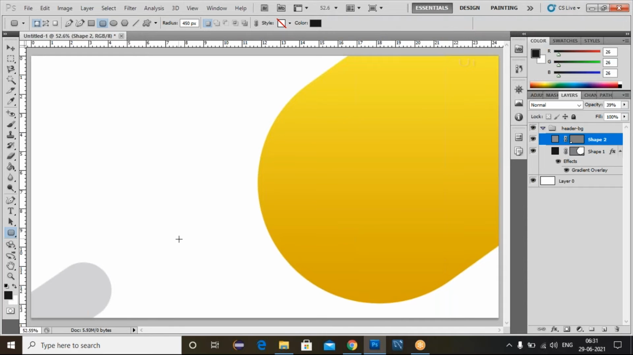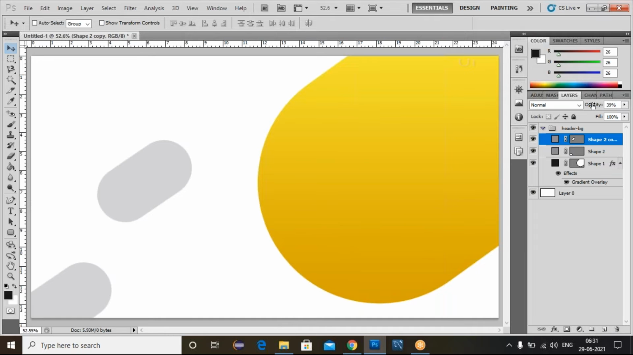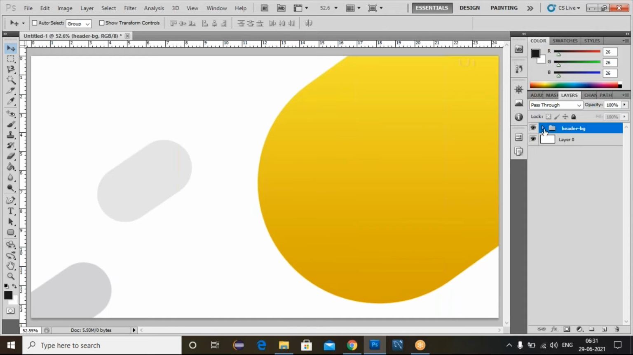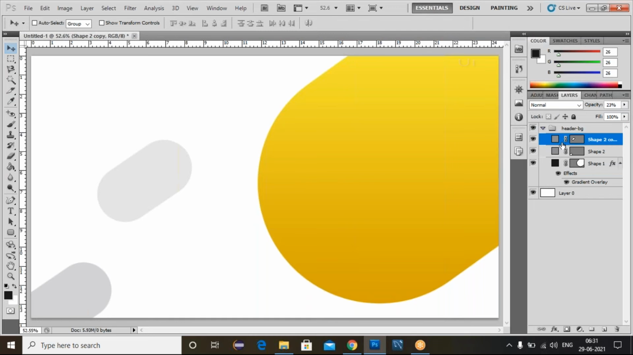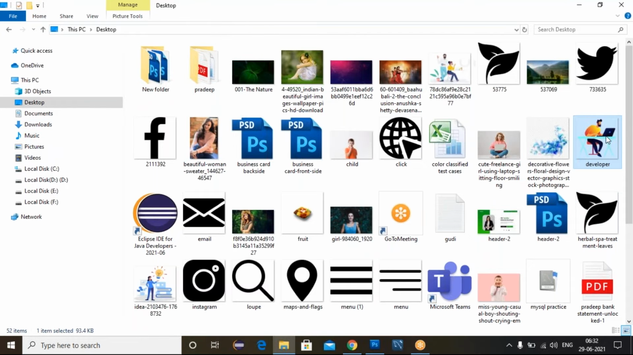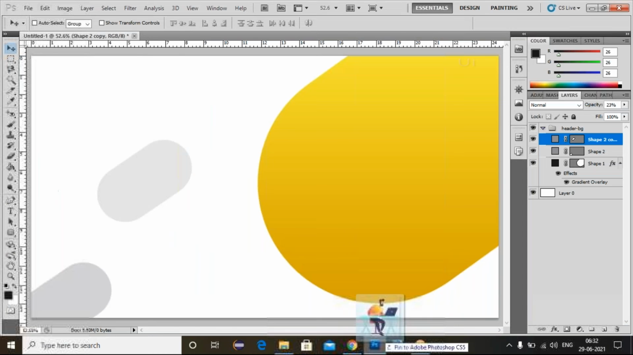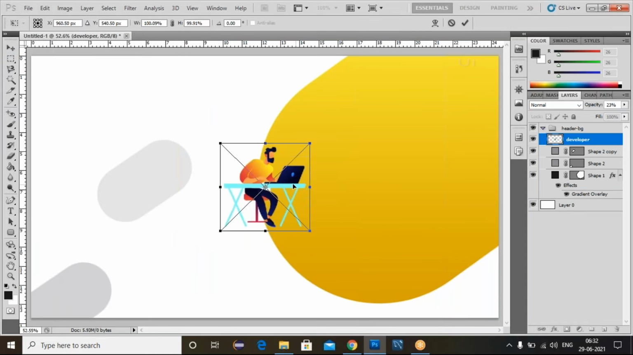Use Control T to transform and rotate this shape. Now we can place it here and click Enter. Similarly, I'll make one more copy and paste it there. Now I reduce this opacity to 23. Now we have completed the shapes here.